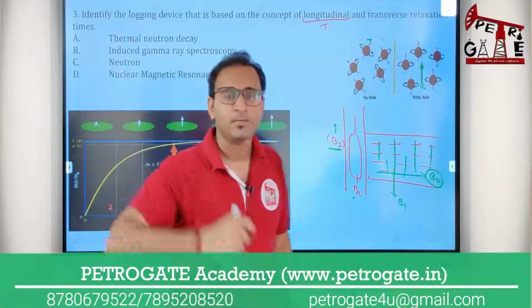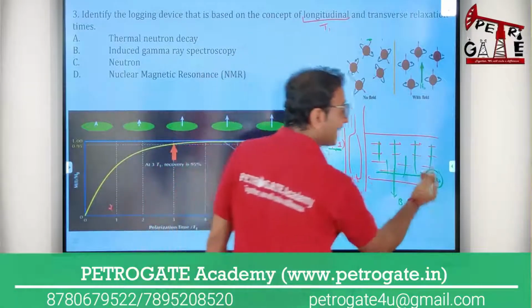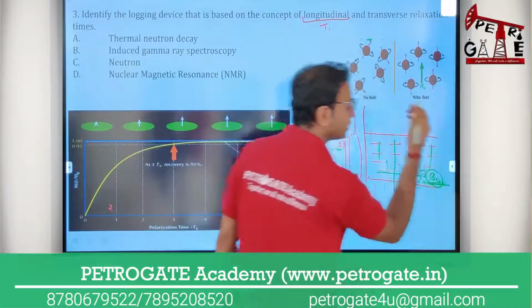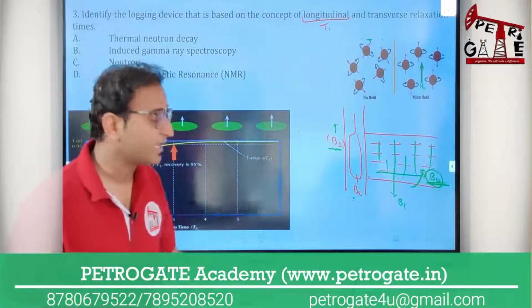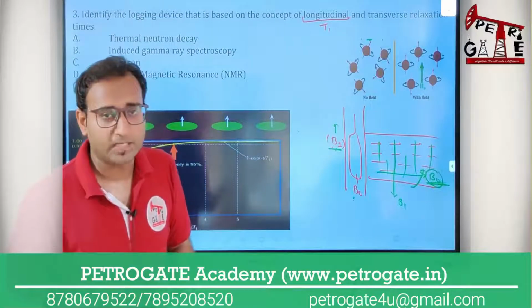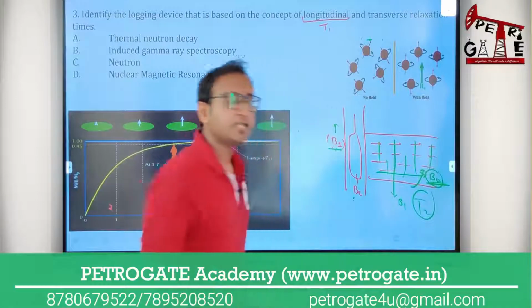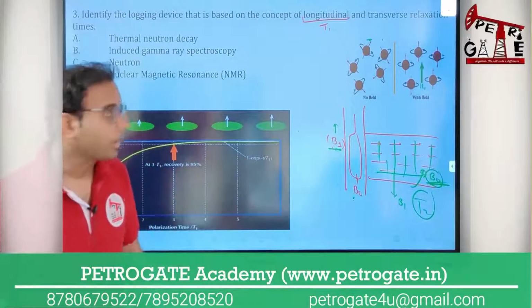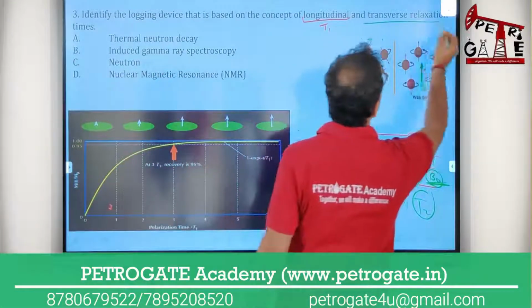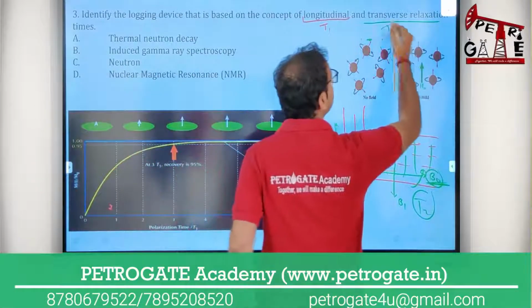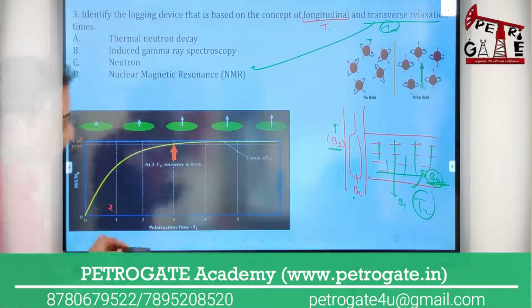In what time will these perpendicular protons return back to the original location, the B naught location, the B naught direction? So that time taken is called your T2. That is called T2, and this is also called the relaxation time, or transverse relaxation time. So it means there is a T1 and T2 concept in your NMR log. This is your simple answer.